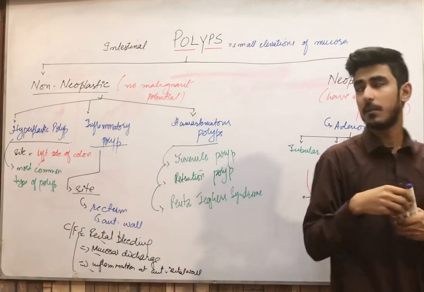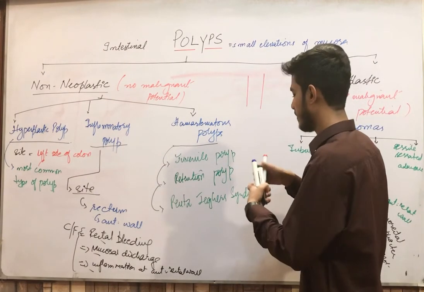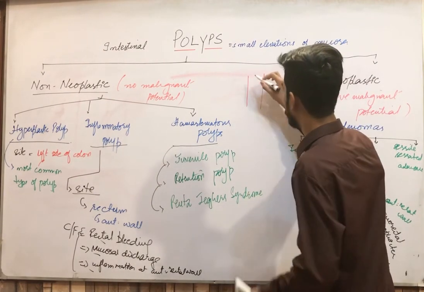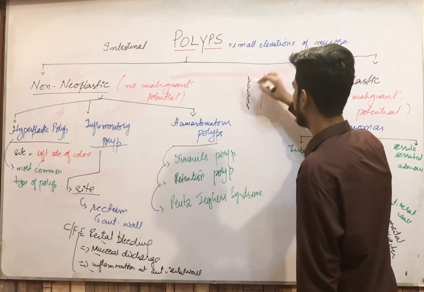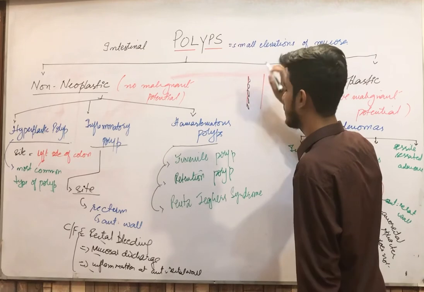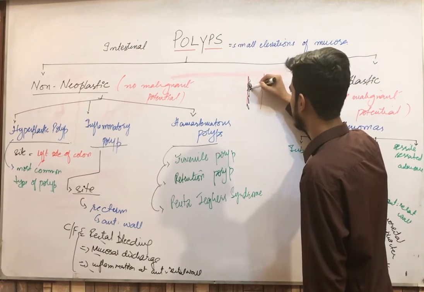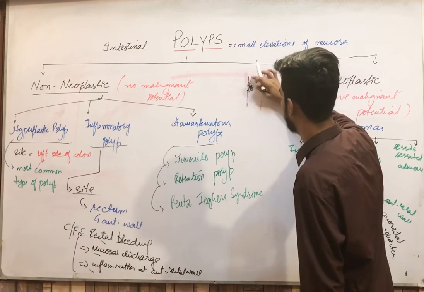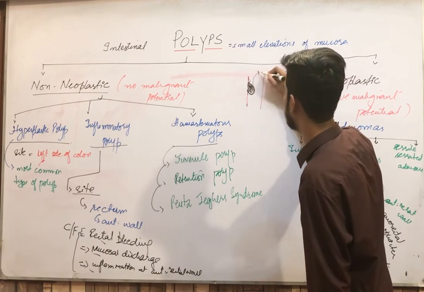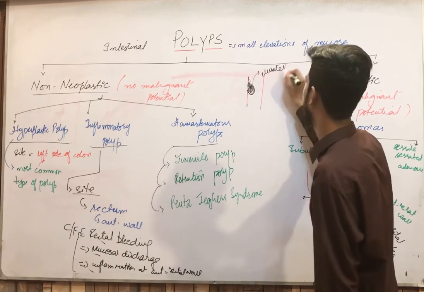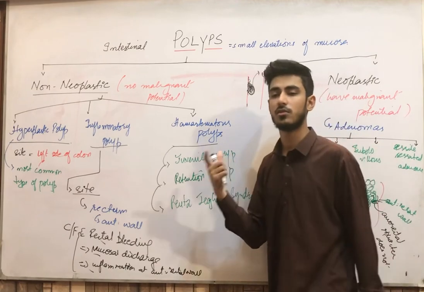And whenever the abnormal arrangement of the cells occurs, for example, this is your intestine or any mucosa, normally the cells are arranged in this condition. But if there is an abnormal arrangement of the cells, for example, they become a cluster, and in this way the mucosa becomes elevated, resulting in polyp formation. So this is the reason for the hamartomatous polyp.